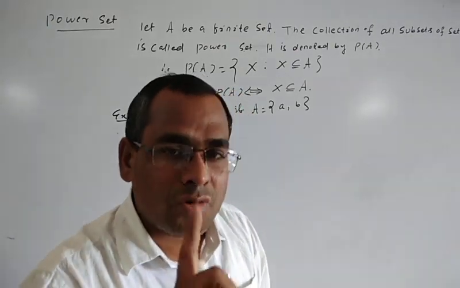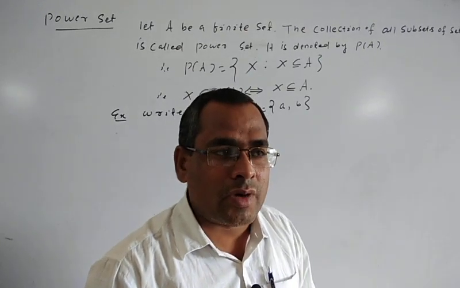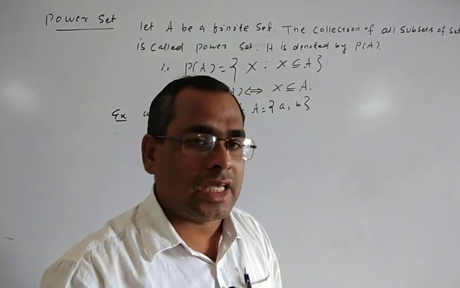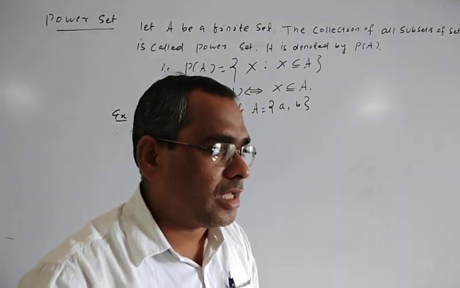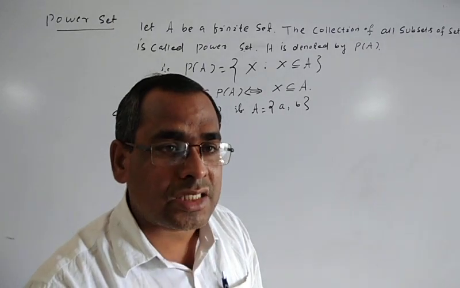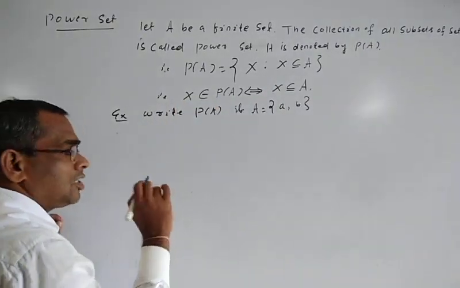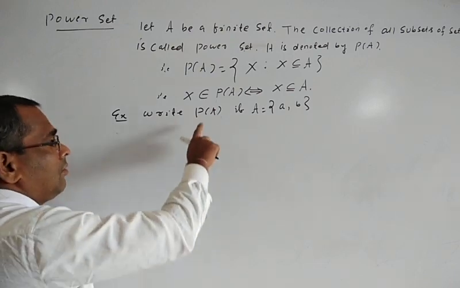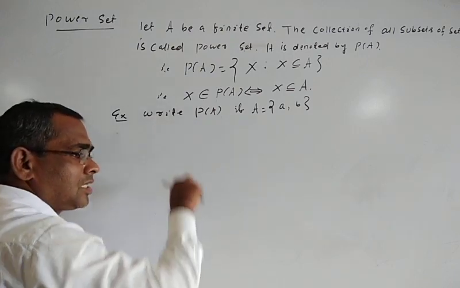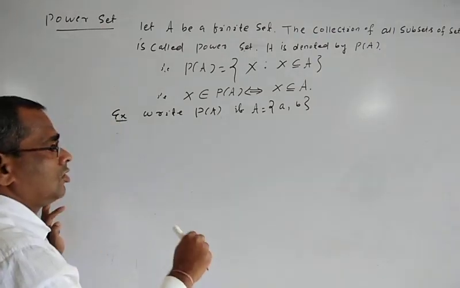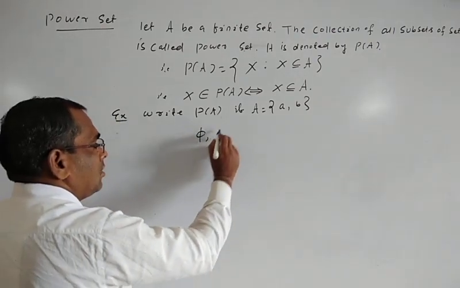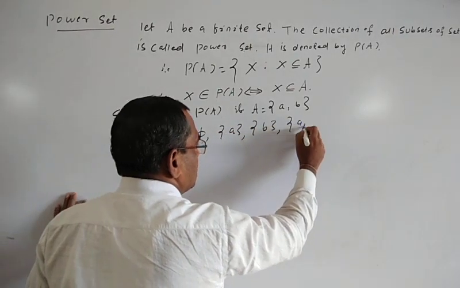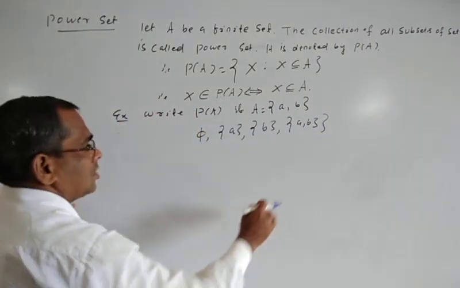What are the subsets? One is phi. Next, a set containing 1 element, set {a}. Next, set {b}. Next, you create a set containing 2 elements, that is {a, b}. So to find P of A, first you have to write all the subsets. So what are the subsets? One is phi, and this is {a}, and this is {b}, and this is {a, b}.